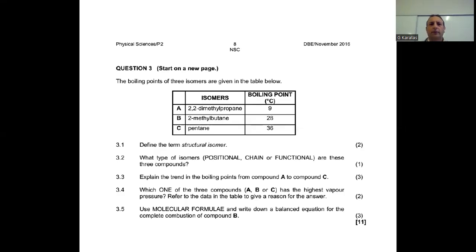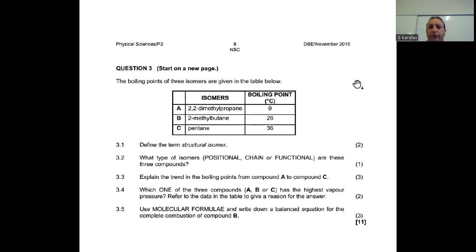Hi everyone. Today we have another question of organic chemistry. This is the November 2016 paper, and I'm with question 3. This question is related to isomerism as well as physical properties of the organic compounds. Here we go. Question 3.